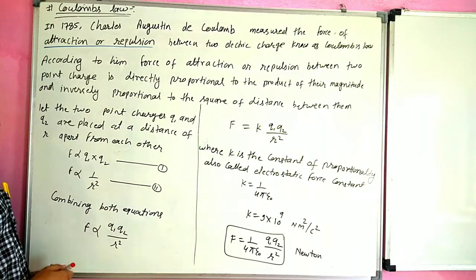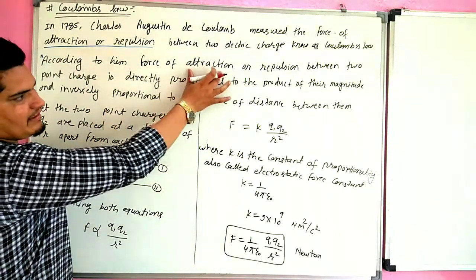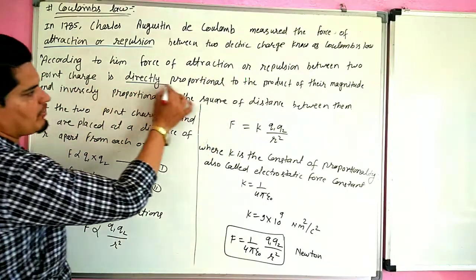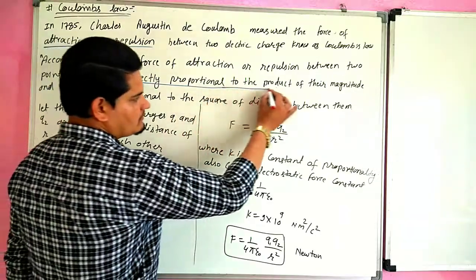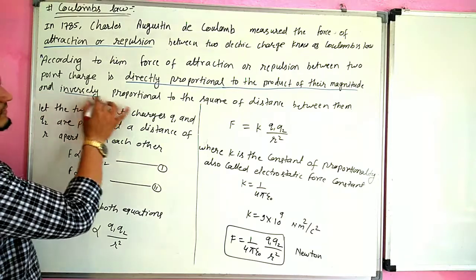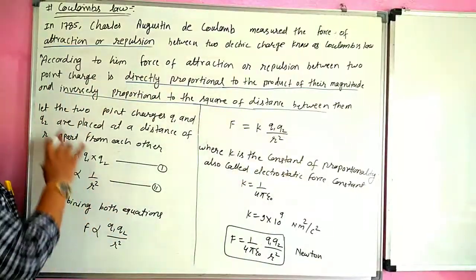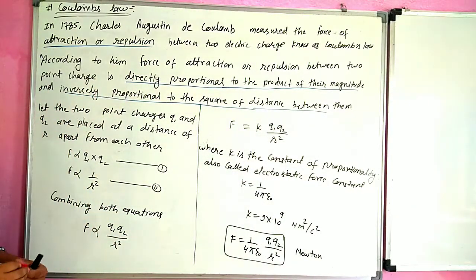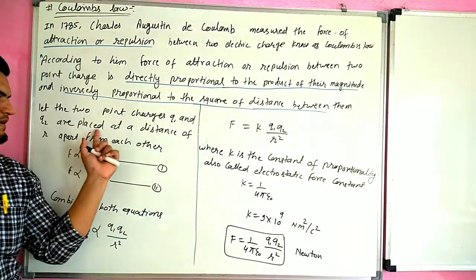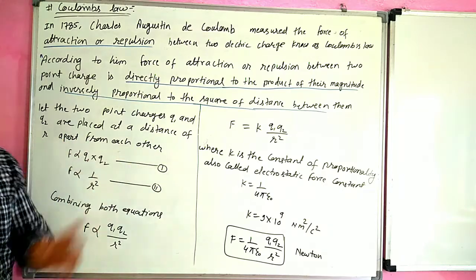Coulomb's law. This is the main statement. According to him, the force of attraction or repulsion between two point charges is directly proportional to the product of their magnitudes and inversely proportional to the square of the distance between them. Let the two point charges Q1 and Q2 be placed at a distance of r apart from each other. Then according to Coulomb's